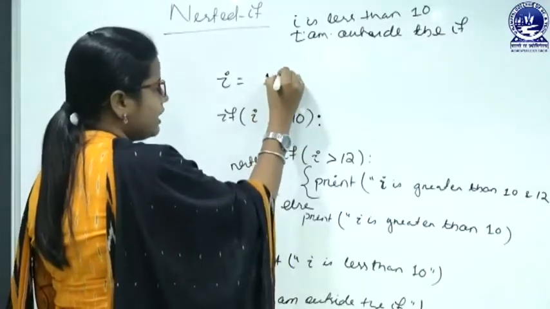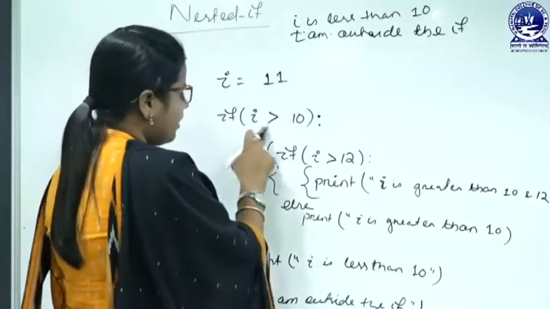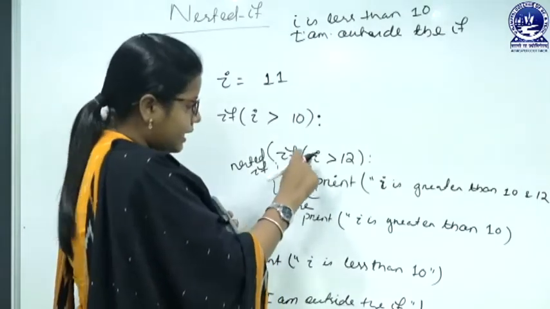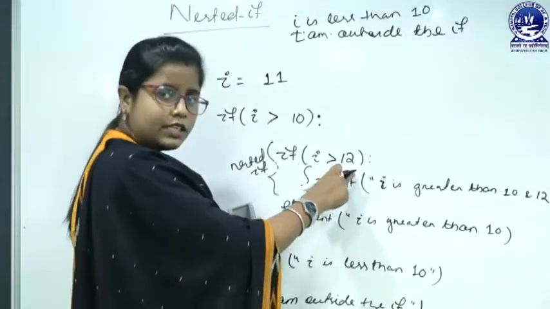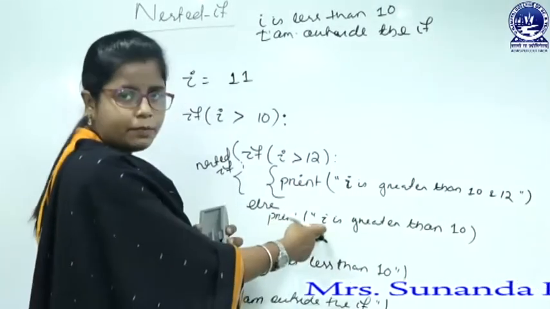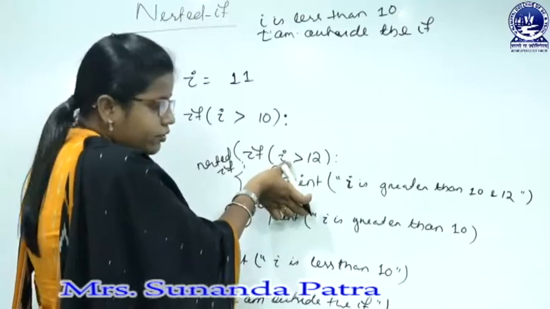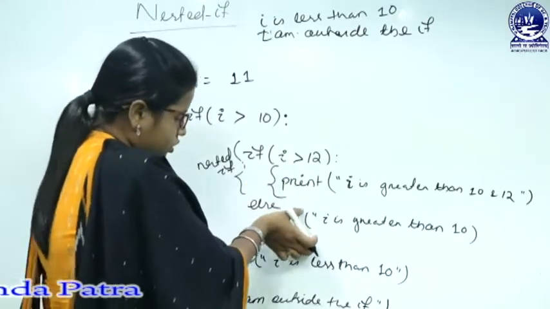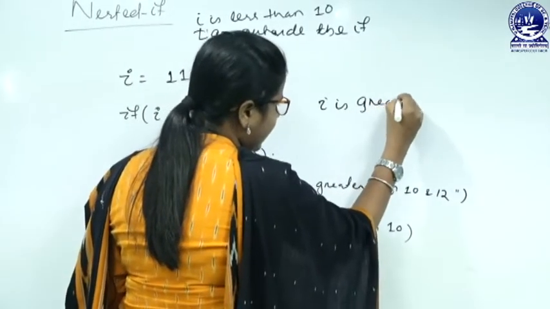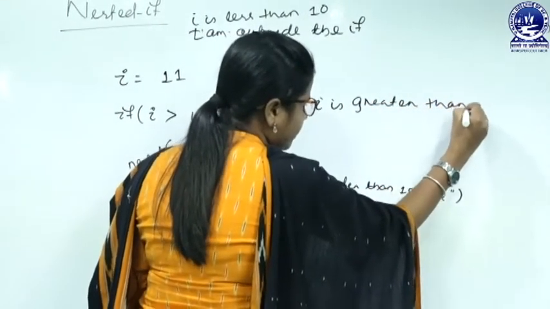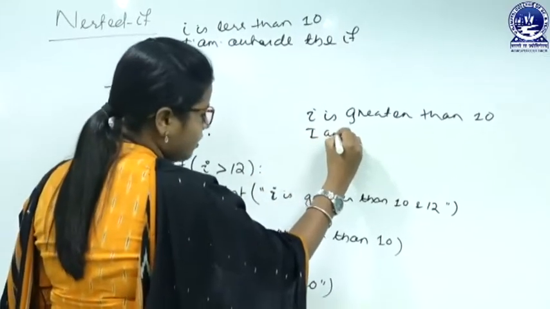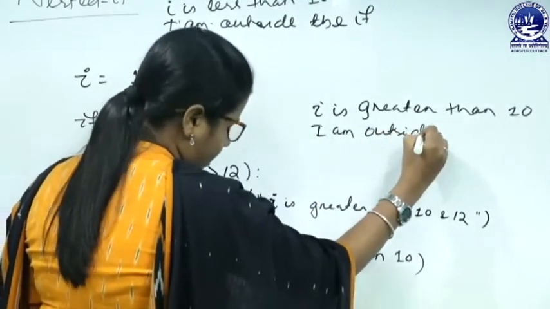Okay, so let's change the value again. Suppose I equals 11. So 11 is greater than 10. True. Then we will go for the nested if. 11 is greater than 12, that is false. Then we will go for the nested else. The else block will get printed, and this if block will get ignored. So what will be printed? I is only greater than 10. Next, the control flows to the last line, that is I am outside the if.